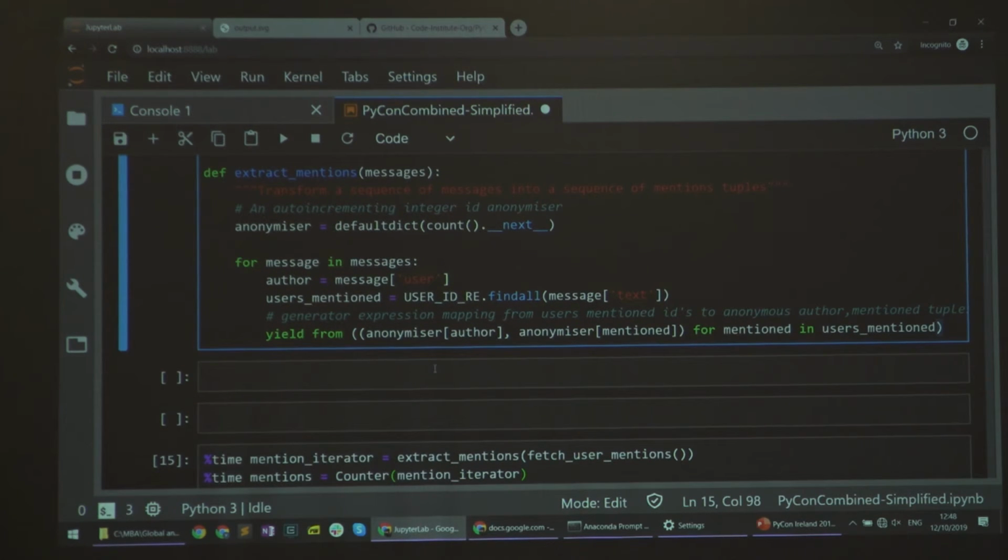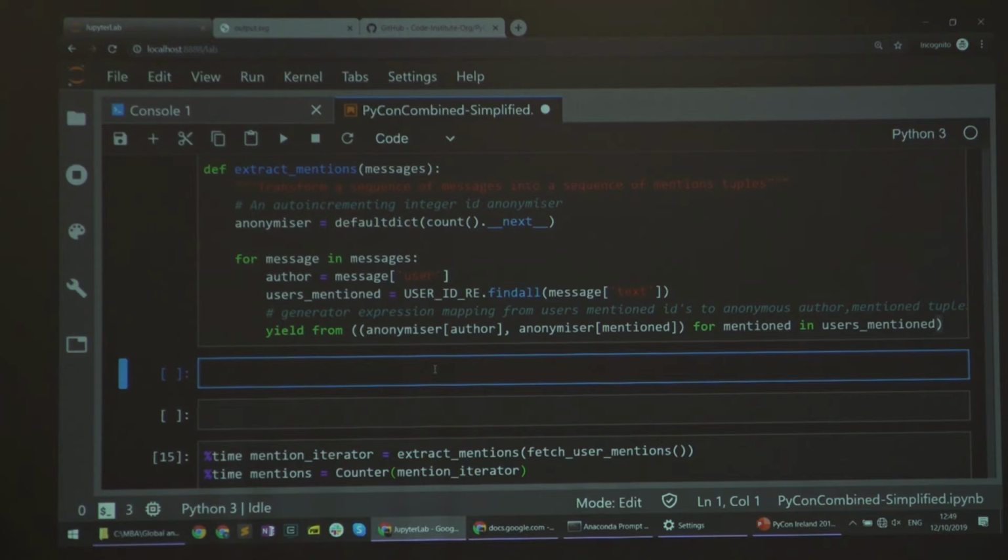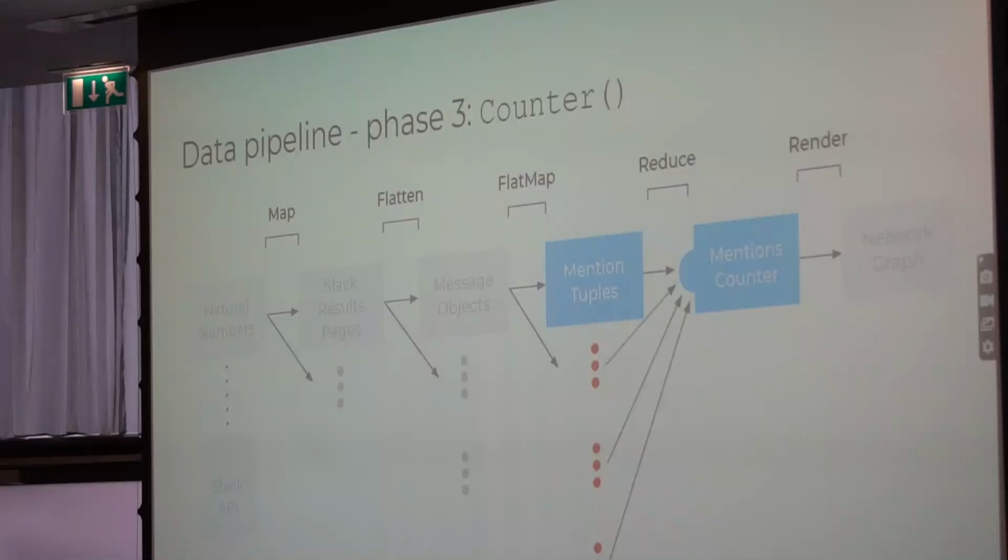So we've gone through this pipeline of getting the data from Slack and putting it in the right form, where now we have a lot of these small tuples, each showing us a mention. And then the last part is that we actually want to count them. We want to see how serious, in a way, is the relationship or the influence between a pair of students. And the solution is extremely easy. Just use the Counter object. This is another object from the standard library. How many of you have used this one?